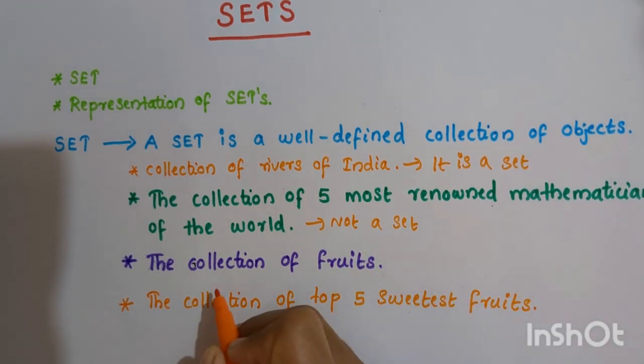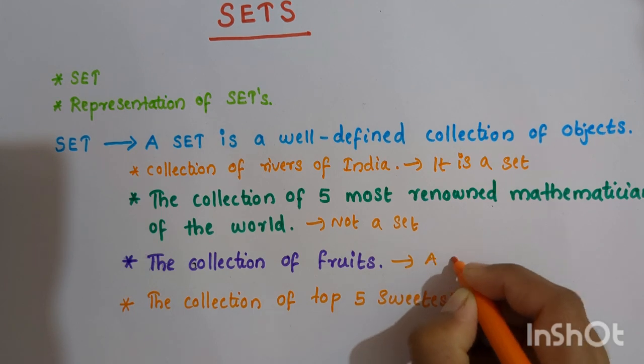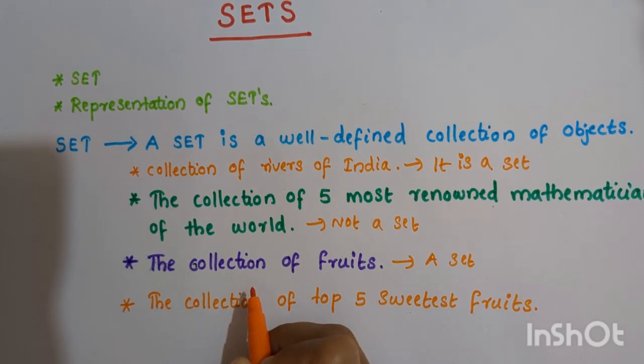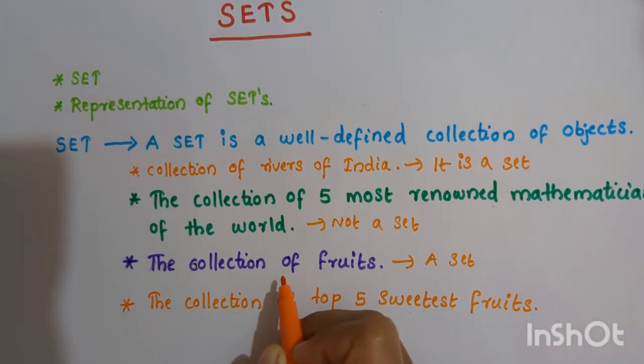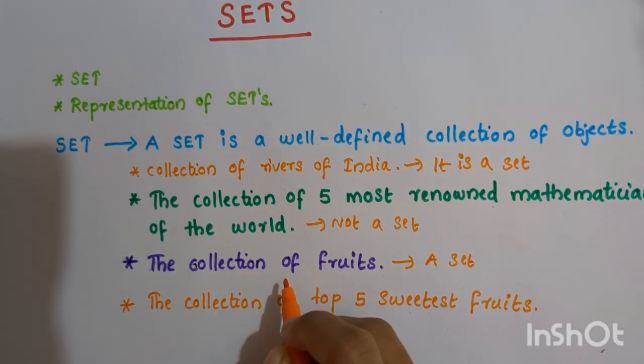Now, if you consider the collection of fruits, it is a set. Why? Because we can say that an apple is a fruit, and chili does not belong to this set. Chili is not a fruit. So it is a well-defined collection. So the collection of fruits is a set.